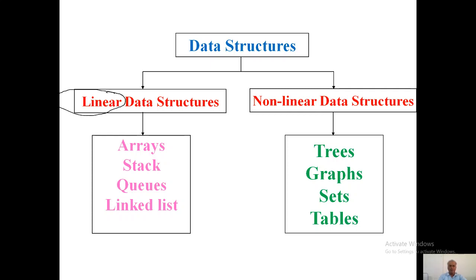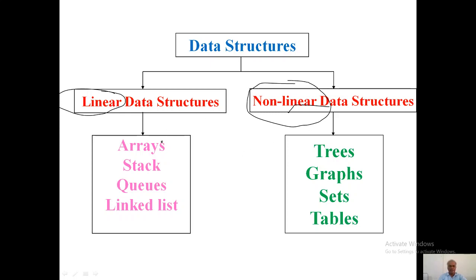Non-linear means the values are not arranged in sequential order. It may be in any kind of order, and that is called non-linear.